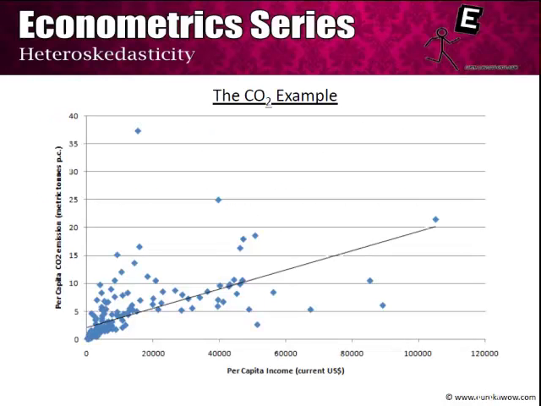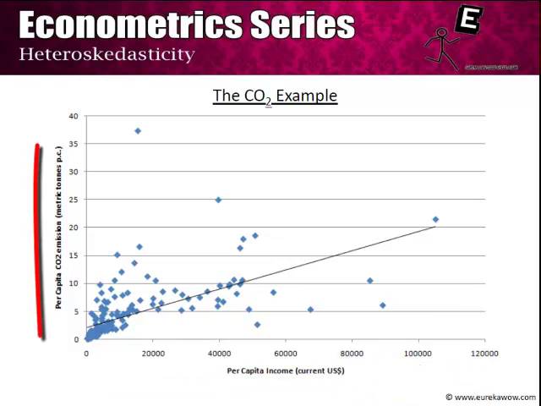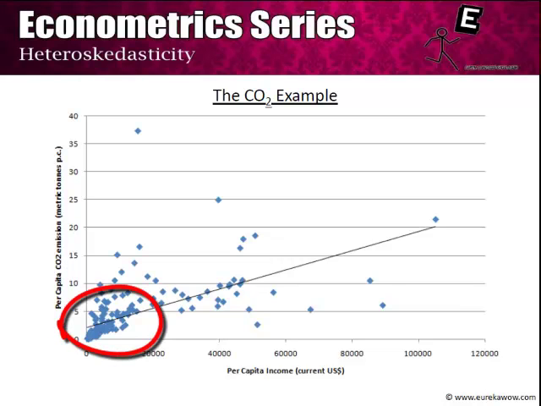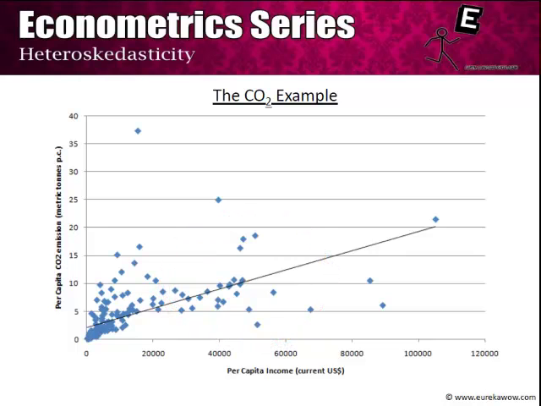So take the example of carbon dioxide emission that we have given on our website. As per capita income increases, the per capita carbon dioxide emission of countries also increases. However, note that for countries having a low amount of per capita income, per capita carbon dioxide emissions are not only low but also less variable. And as per capita income increases, the per capita carbon dioxide emission increases but also becomes more variable. So for higher income countries, it is possible that some of them might decide to invest in green technology and some of them might not, and hence the variation increases.